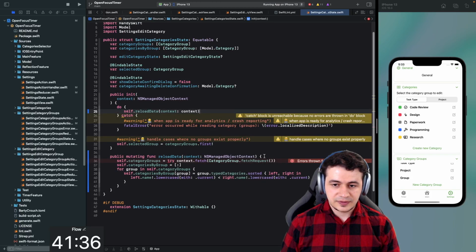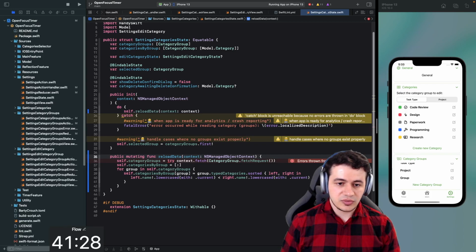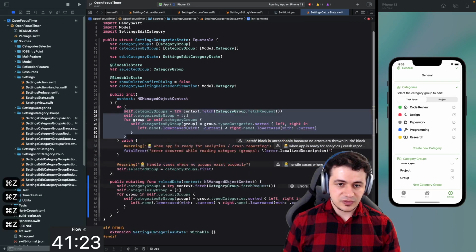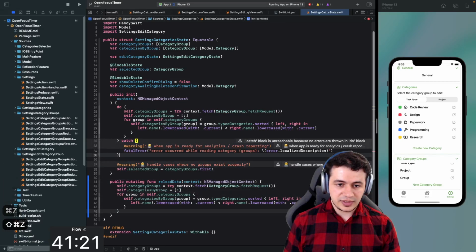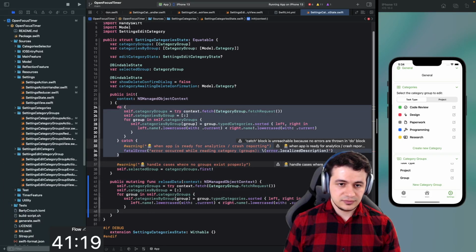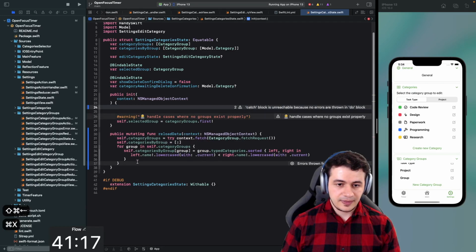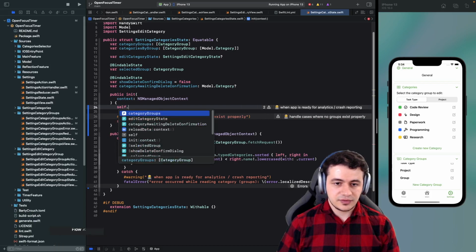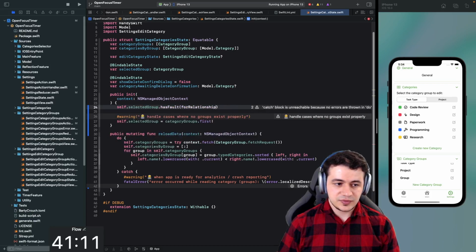Oh, it does work. All right, but should this be throwing? Oh no, we just added into, okay, we were having a do catch here anyways. So let's just move the whole do catch around. And then self.reloadData, oops, with the context.